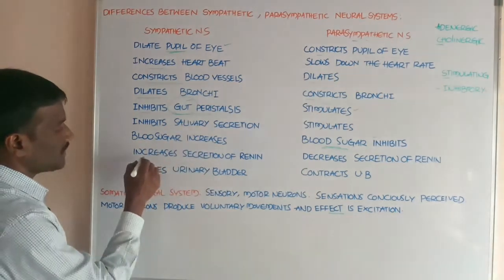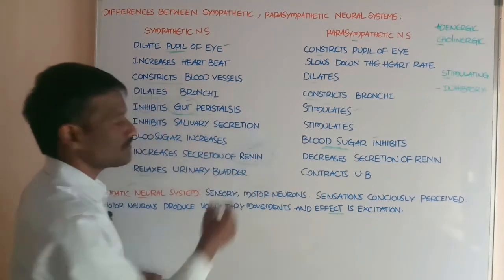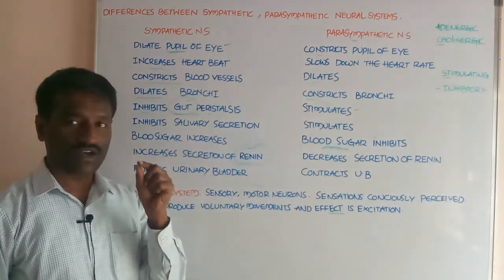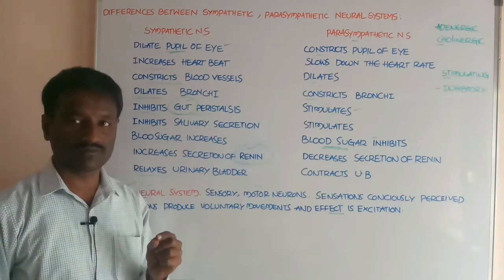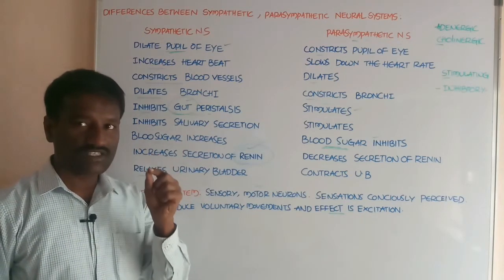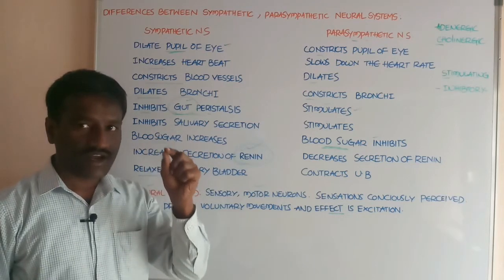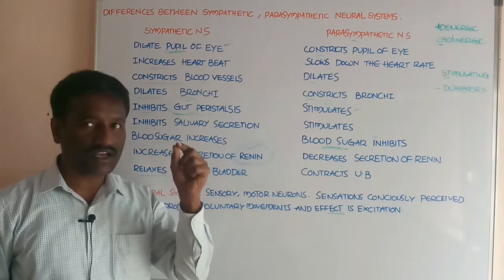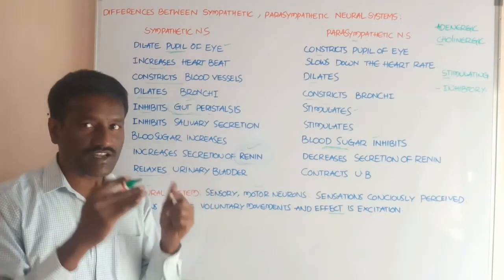Okay. Next, increased secretion of renin. What about renin, students? Renin is a hormone or enzyme; it is one of the proteins or enzymes. Renin is secreted from the juxtaglomerular cells in the kidney when the glomerular filtration rate decreases.